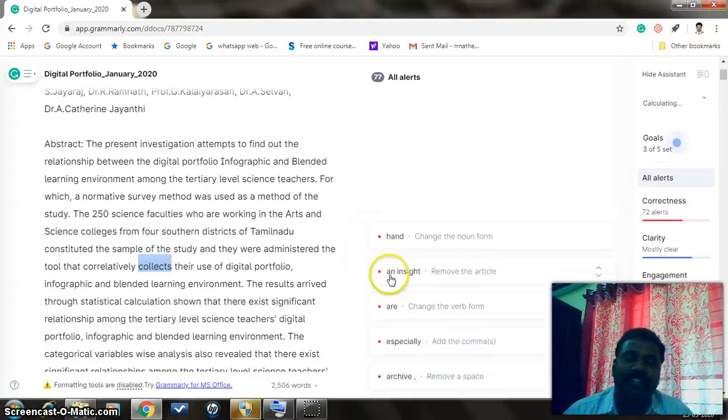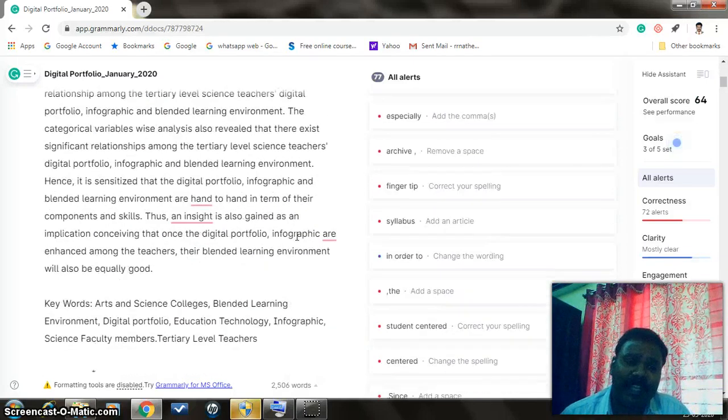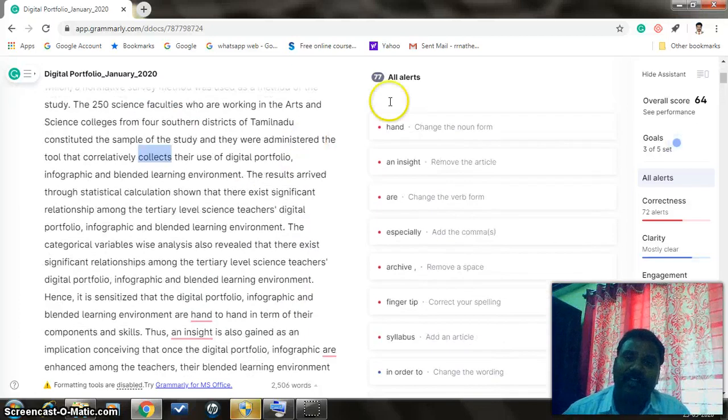Instead of waiting for days or months for language correction of each and every article, thesis, publication, or dissertation, Grammarly is one of the important websites, run by an American company, which helps teachers and others. If there are any alerts, all the alerts will be shown. Directly you can just select that particular word.